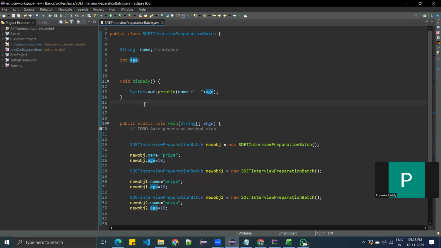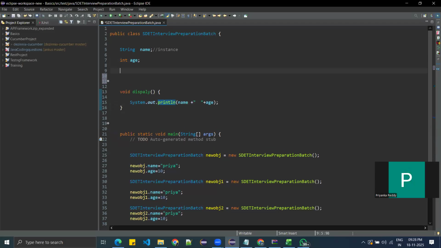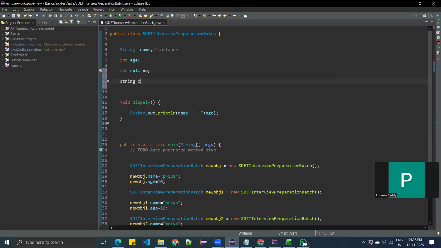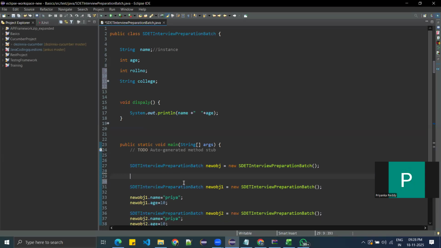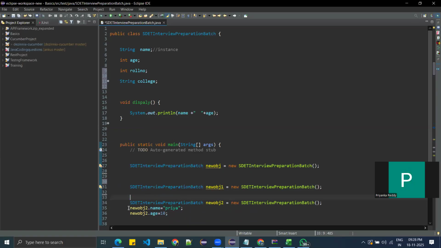Now you got the importance of this constructor. Let's say you have int age, int roll number, and then you have string college. Okay, int roll number, and then string capital S, string college. So you have these many variables. So again you have to write new obj dot roll number, new obj dot college. So the kind of code repetition will be there here.